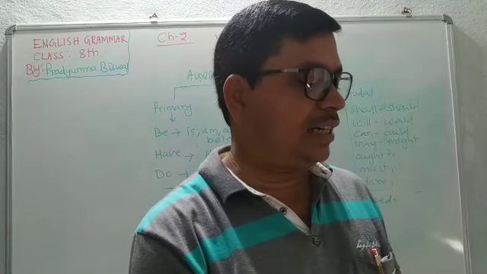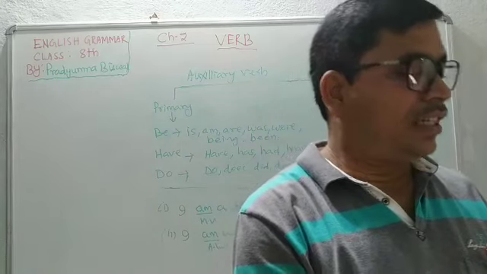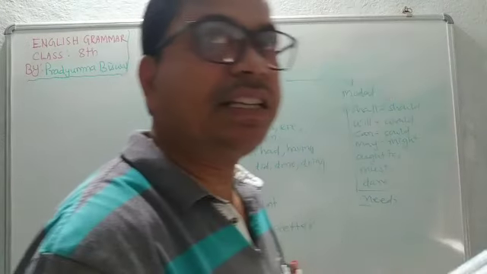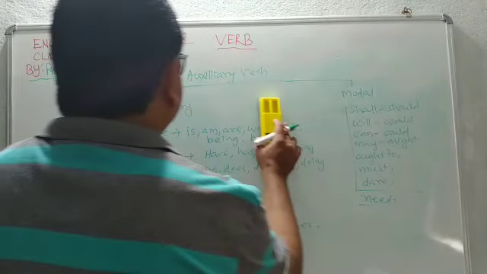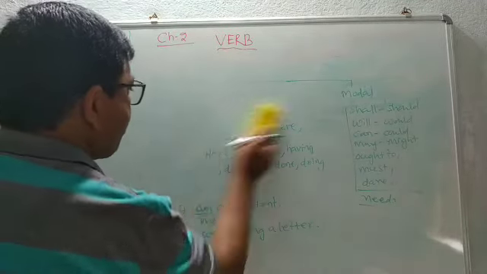Again, the verb is of two types, auxiliary verb and main verb.